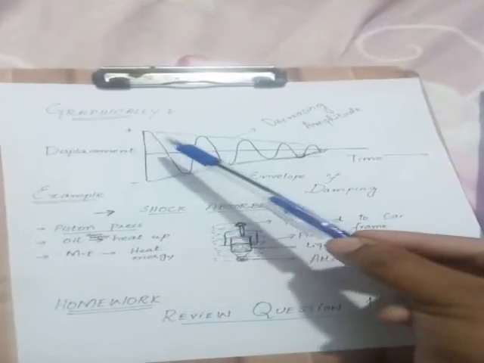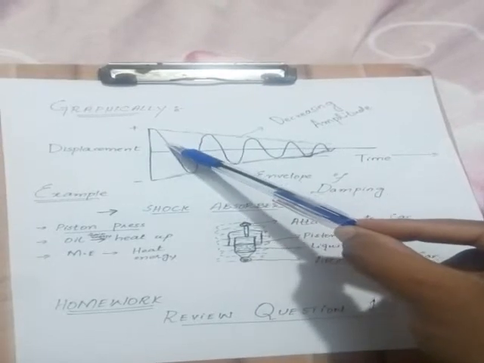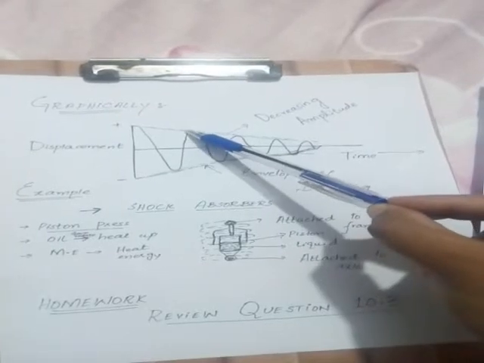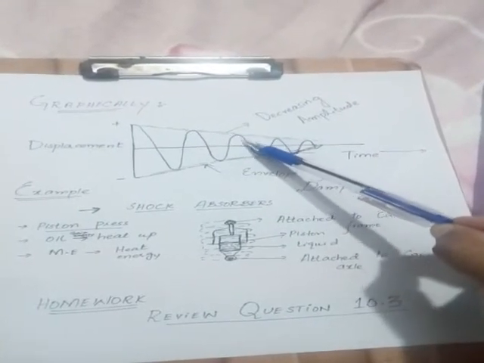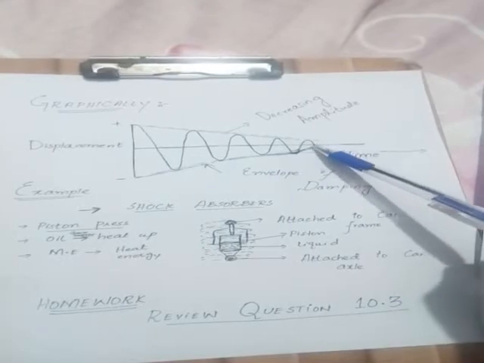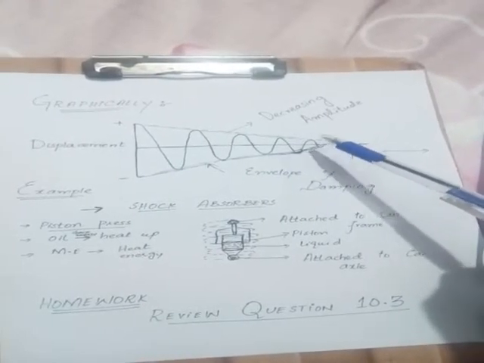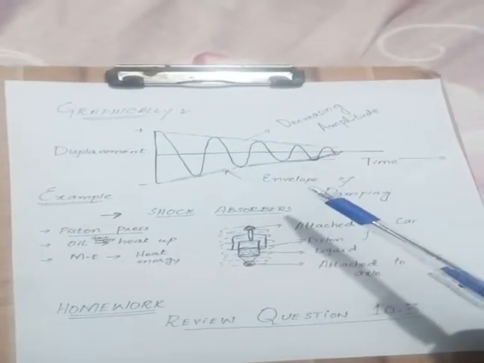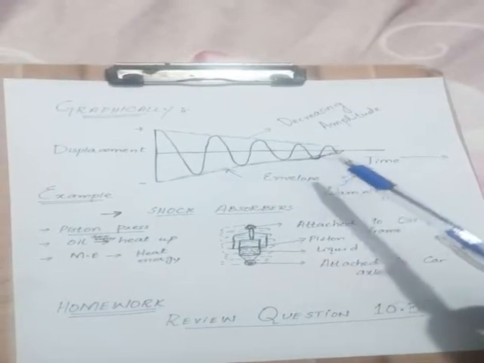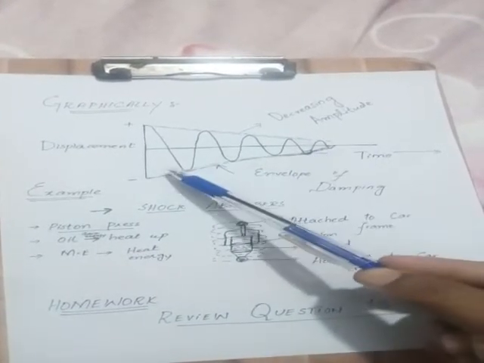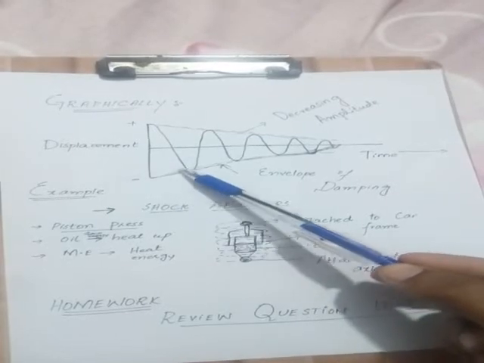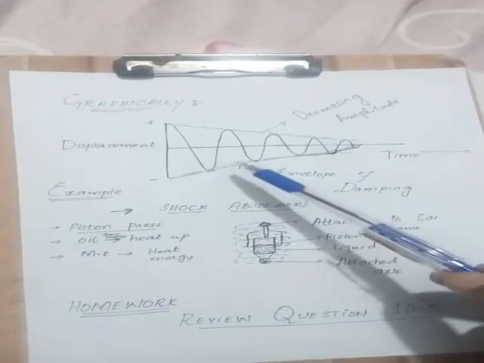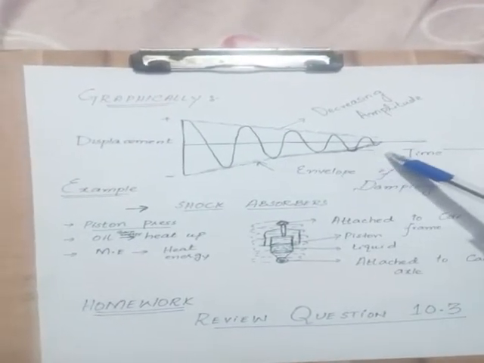For example, when the motion starts, the amplitude is greater, but as we release the body from the extreme position, its amplitude starts decreasing. Eventually its amplitude becomes zero at this point. The decrease in the amplitude is due to friction, the retarding force or air resistance, which eventually stops this body at this point, and overall the oscillations are damped after a certain time. Damped means its amplitude is decreasing after a certain time.